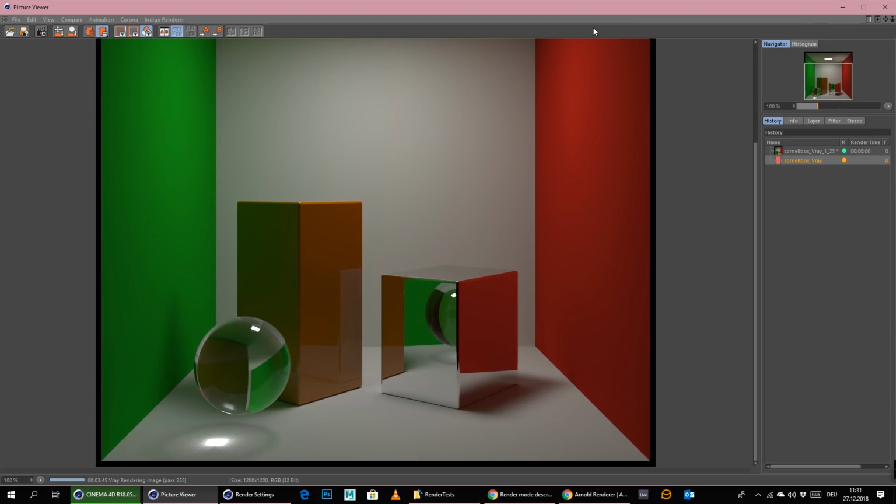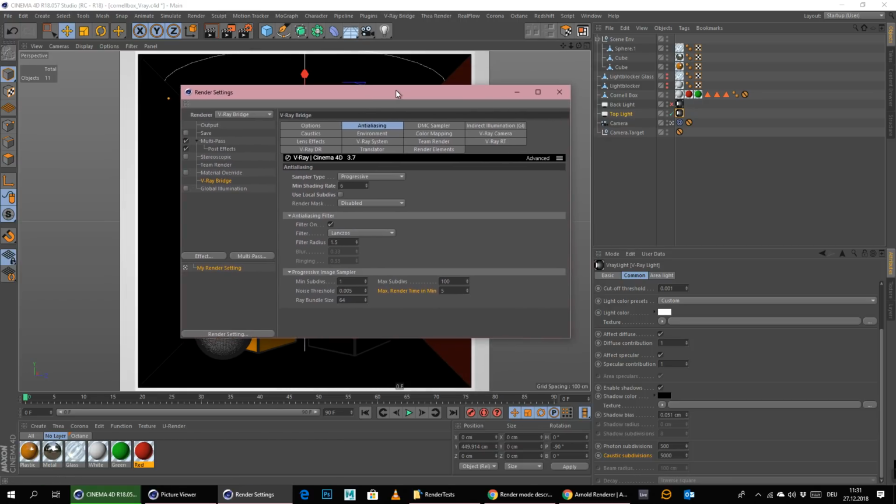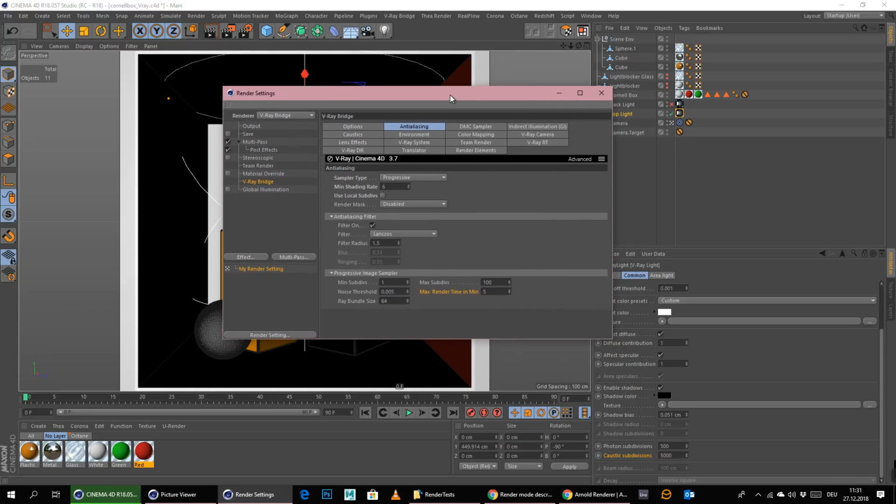And V-Ray is, by the way, and you can tell that already, a biased engine, because you have a lot of buttons. If you ever wonder if you're working with an unbiased engine or a biased engine, the more buttons you have, it's probably a biased engine. The fewer buttons you have, it's probably an unbiased engine. Because if you look at some of the unbiased engines that are out there, they have so few options where you can put in values and stuff like that. So there is not really a lot that you can do to speed up things.